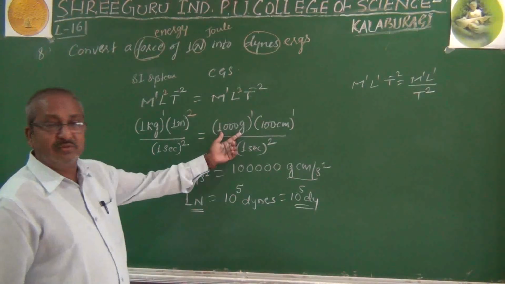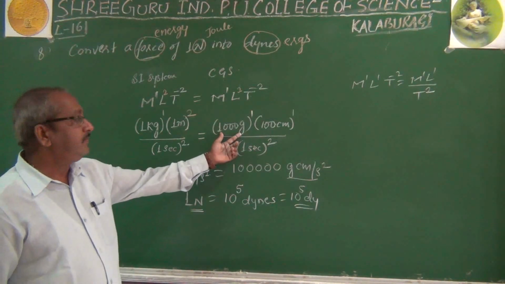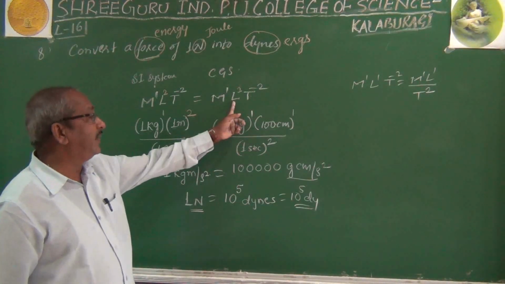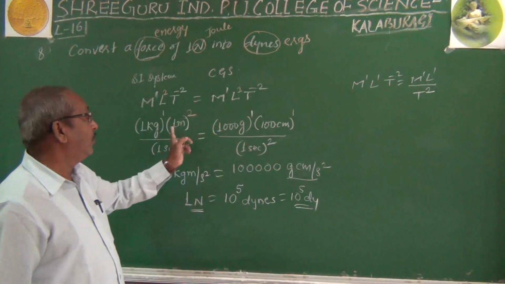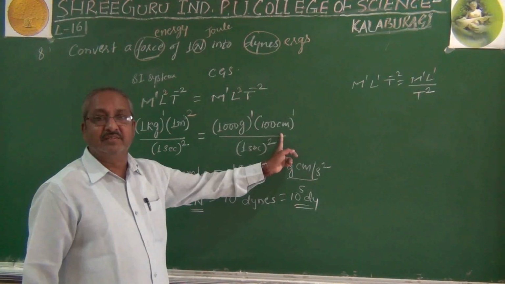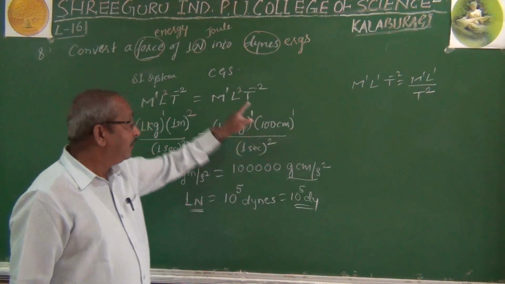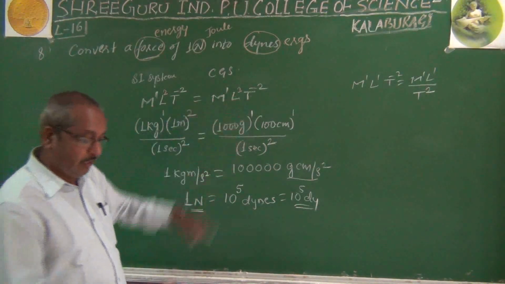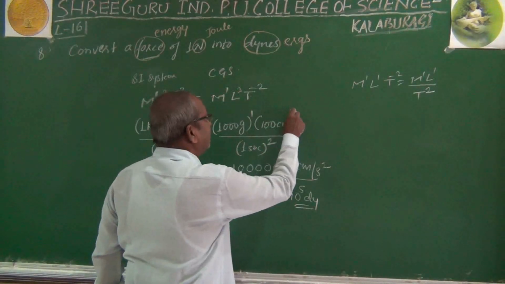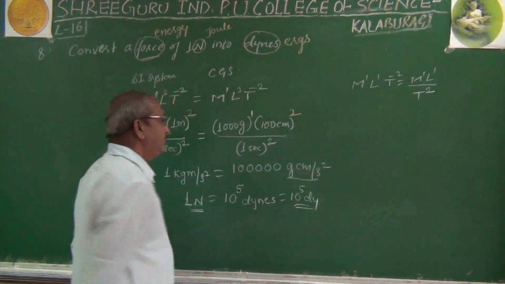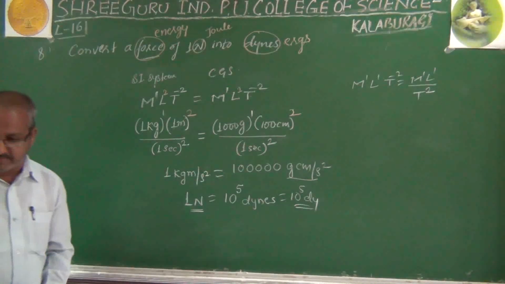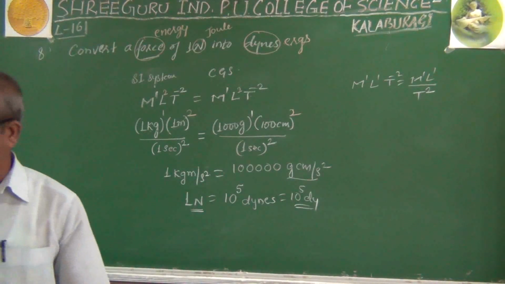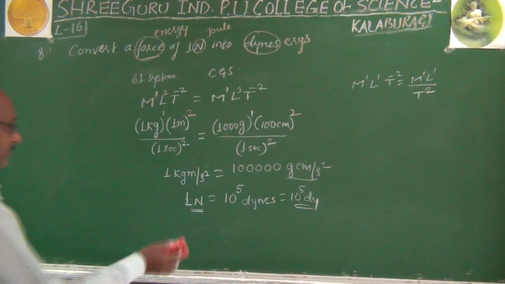So here we wrote 1000 grams. Length is in centimeter, 1 meter equals 100 centimeters. But here we have the power 2, so here also you have to write it to the power 2. Then the remaining will be the same.